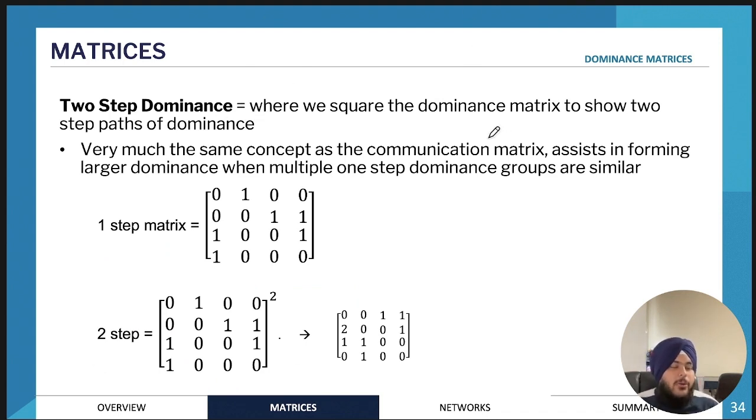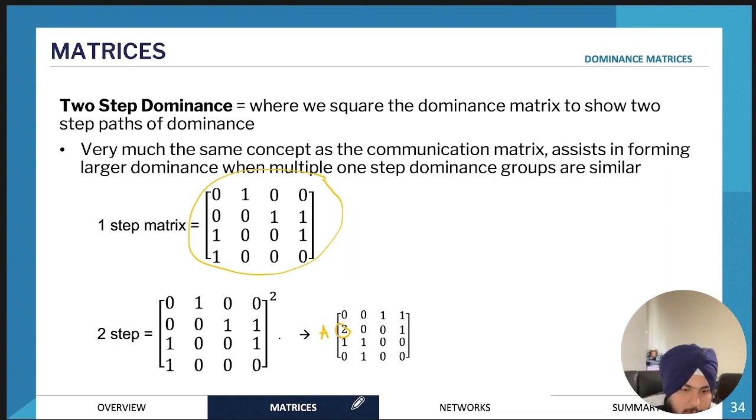Then we can also have two-step dominances. Two-step dominance is very similar to two-step communication, and is when one team versus another team who has beaten another team. It's very confusing, but again, the way that you would find the two-step dominance matrix is by squaring the one-step dominance matrix. First you would have to construct the one-step dominance matrix and then square it to find the two-step dominance matrix.